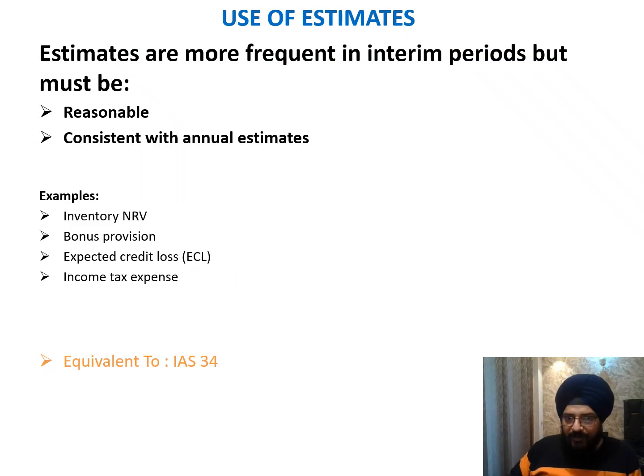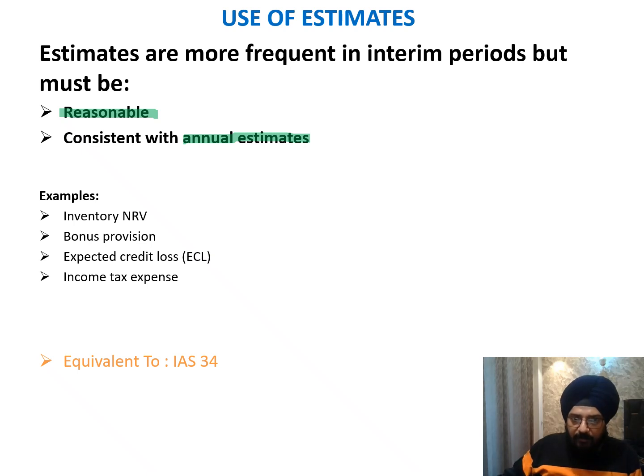Okay, now we'll talk about the estimates. When we are reporting the financials at a quicker frequency, on a quarterly basis, our estimates definitely require some reassessment. That happens each quarter, but it should be reasonable and consistent with the annual estimates. It should not be very fluctuating, or go beyond the policies or procedures adopted by the organization for the preparation of the financial statements.